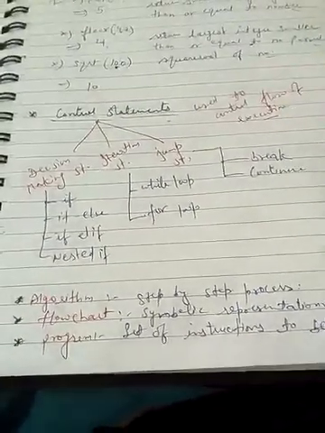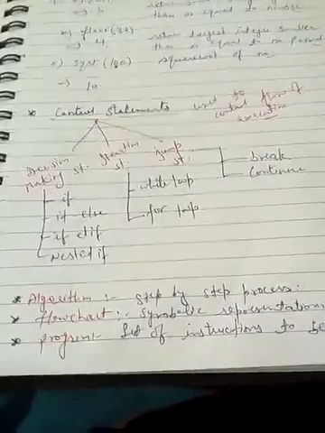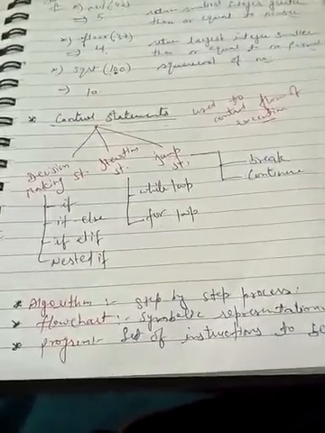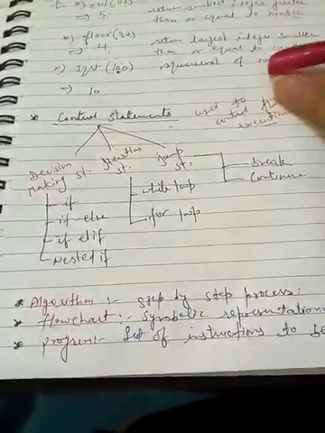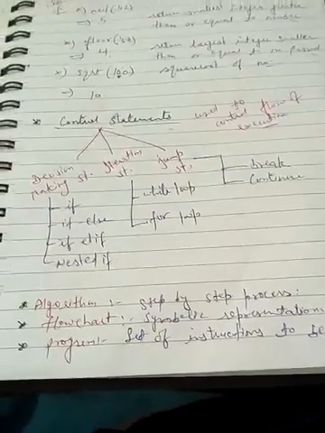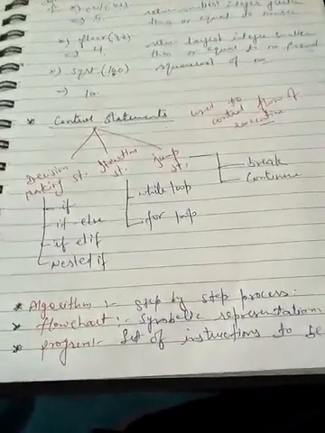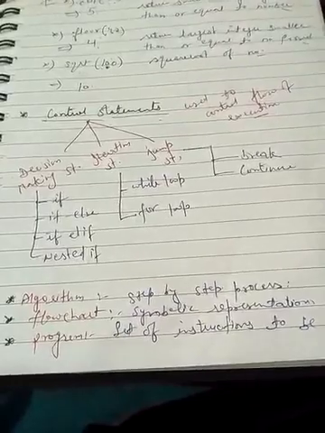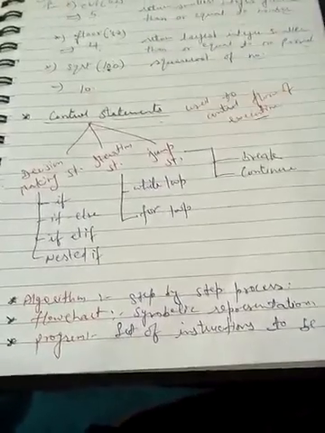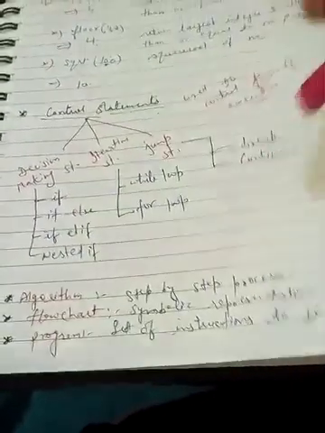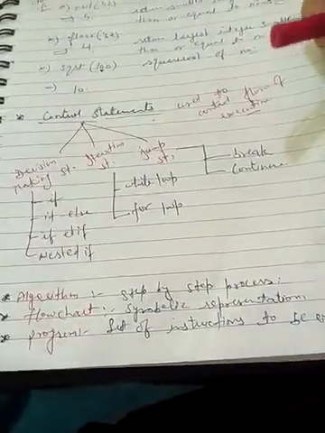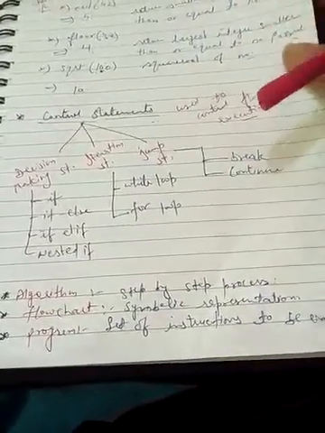Okay, class 11. Now we are starting chapter number 4, and the name of the chapter is iterative and control structure or statements, you can say. So here is the first definition. What do you mean by control structure or control statements? These are the kind of structure or statement which is used to control flow of execution in any program.